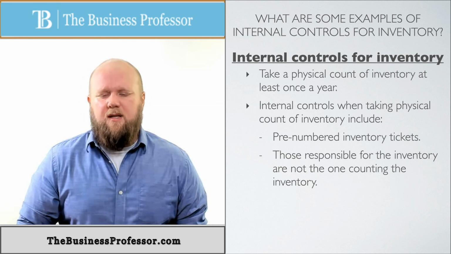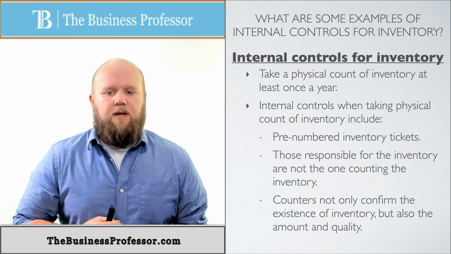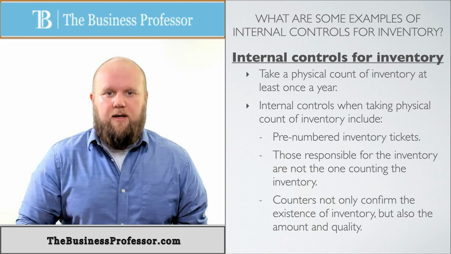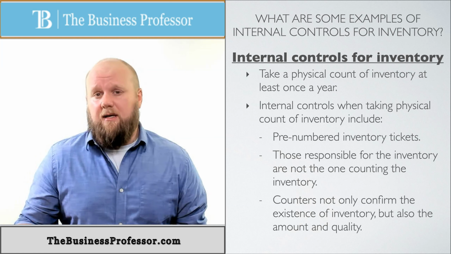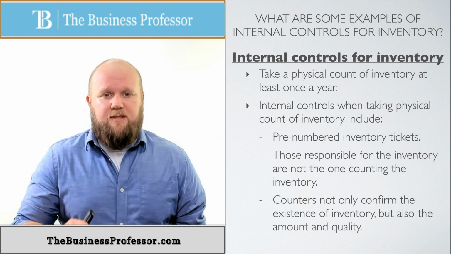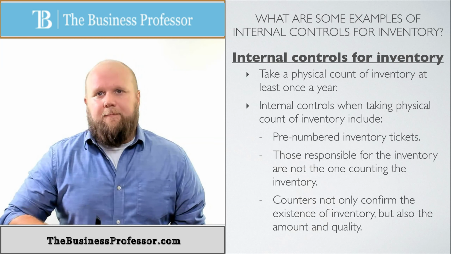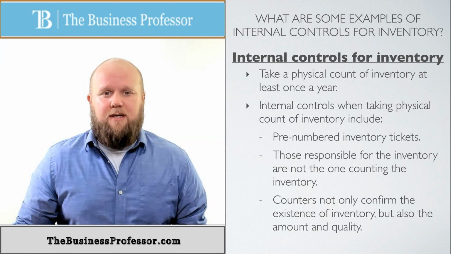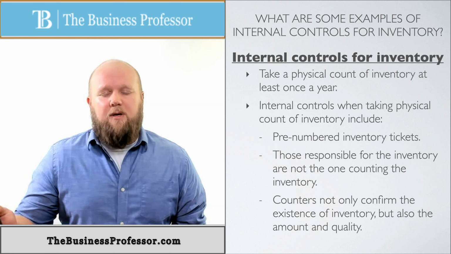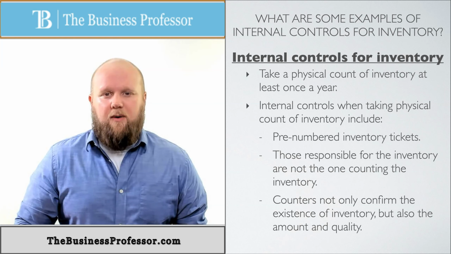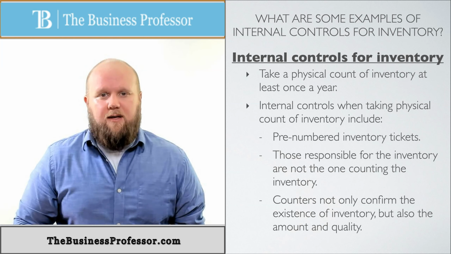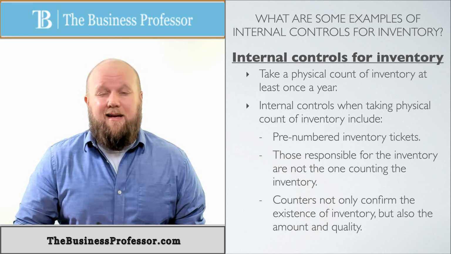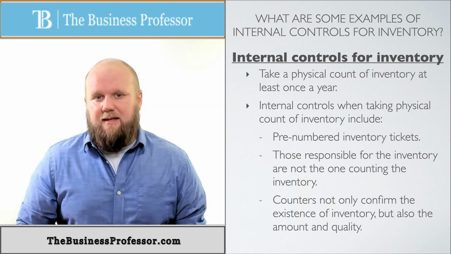And then finally, counters not only confirm the existence of the inventory, not only, yes, we have it, but also the amount and the quantity and the validity of it too. I want to make sure that what I'm saying is actually true. Let's say I have a bunch of glass bottles that I'm going to fill up with something. If I have $1 million worth of glass bottles in my warehouse, that's great. But if they're in shards of glass, I may still have $1 million worth of glass shards, but they're not going to do anything for me. So I can't claim them as inventory.